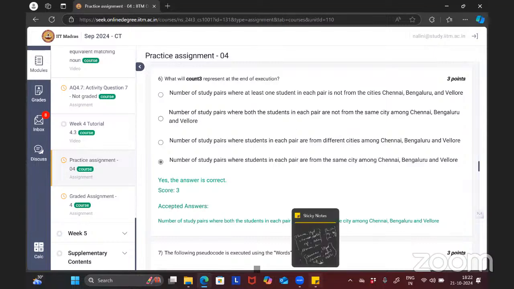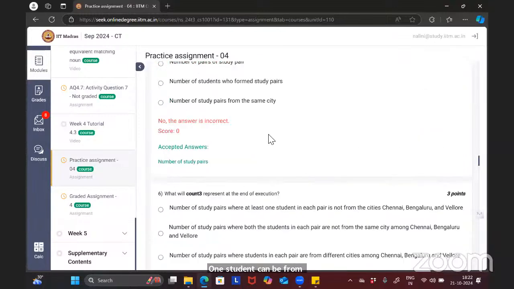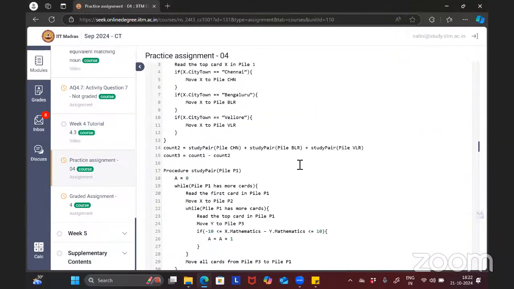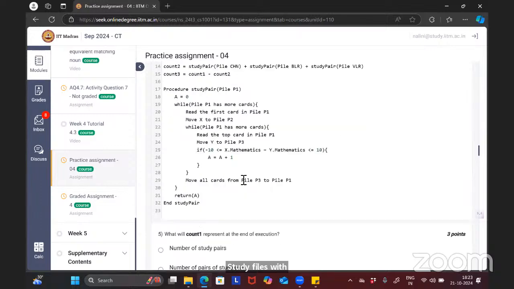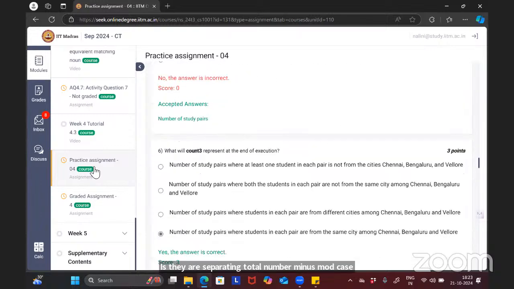One student can be from Chennai. This is happening because we have already moved all the Chennai students, all the Bangalore students, all the Vellore students to different piles. And then we are computing the study pairs within Chennai, study pairs within Bangalore, study pairs within Vellore. Like both students, we are separating the total number minus the both case. Then why isn't option A correct?